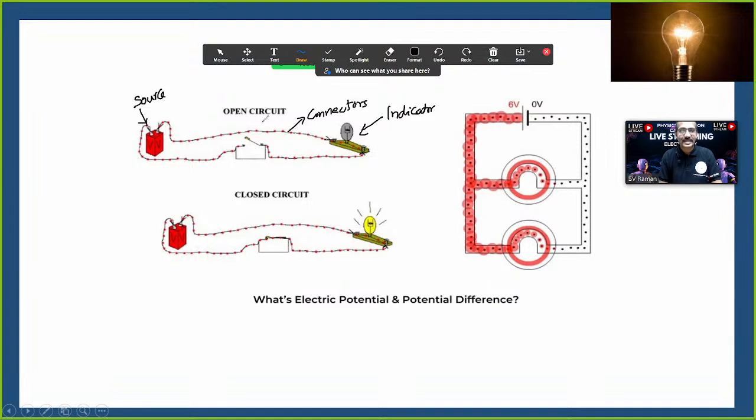So how to define open circuit? The open end of source, indicator and connectors is called an open circuit, because electricity won't flow from this end. Now can we define a closed circuit?